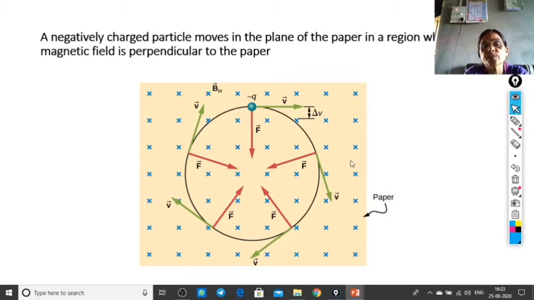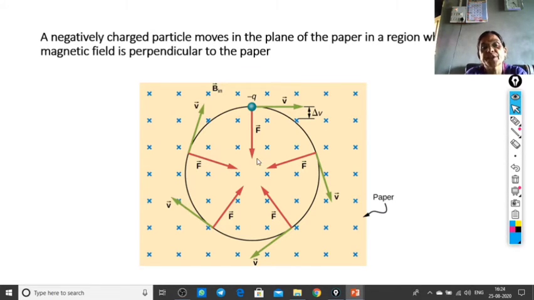The negatively charged particle moves in the plane of the paper in a region where the magnetic field is perpendicular to the paper. Since there is a circular motion, the velocity vector v is shown here. When the particle is in this position, the velocity vector is in this direction. When it moves further, it has this direction. Again further, this direction, and again upwards, and so on. It can complete this circle.